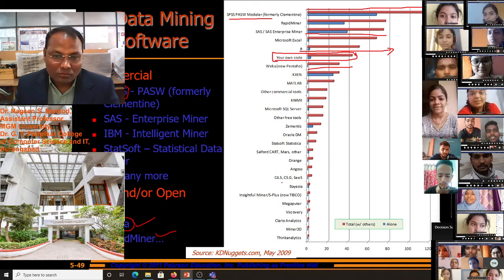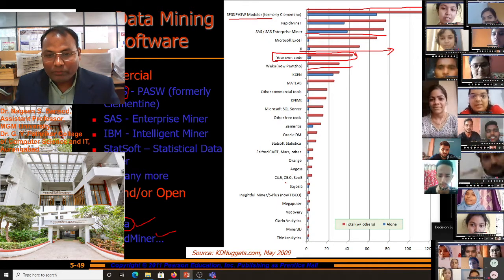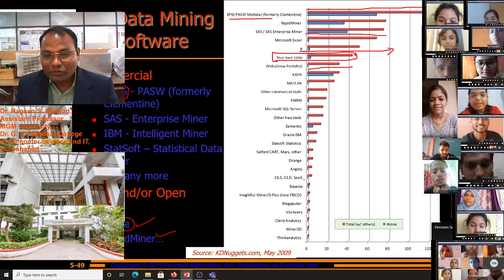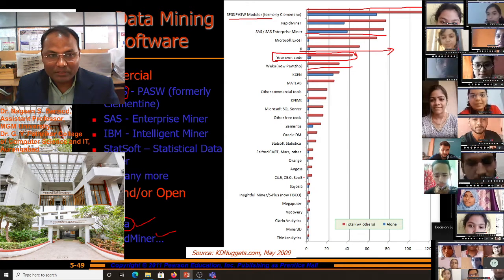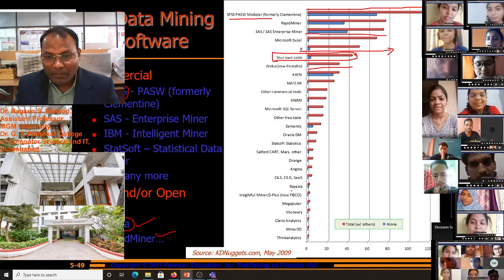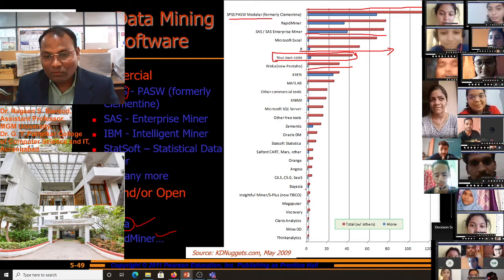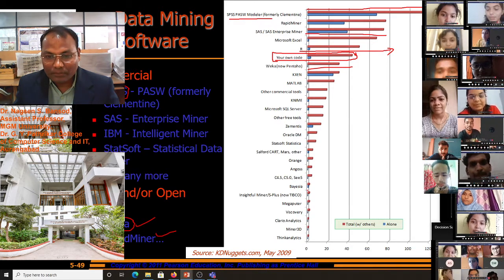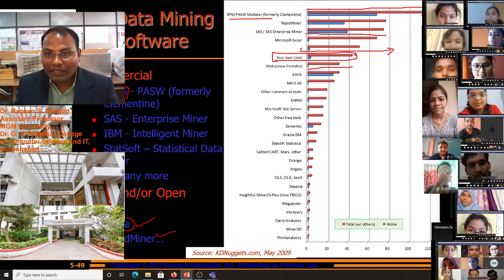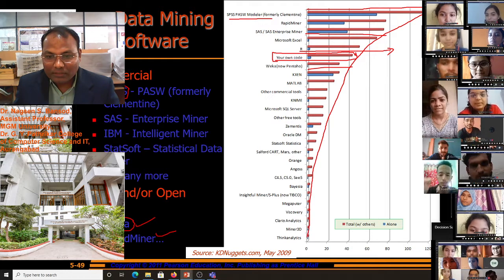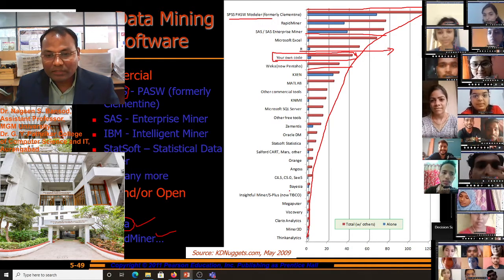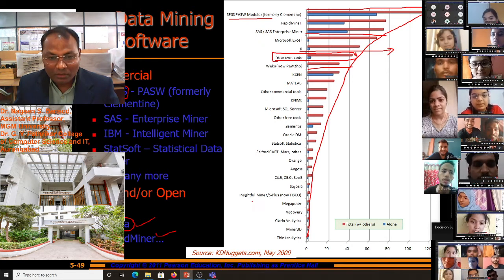Angoss, C4.5, C5.0. These are also software used for analysis purposes, statistical analysis, data mining. Bayesia software is there, which is used for statistical purposes, but it is not used for common applications. Only research applications and some commercial applications use Bayesia software.